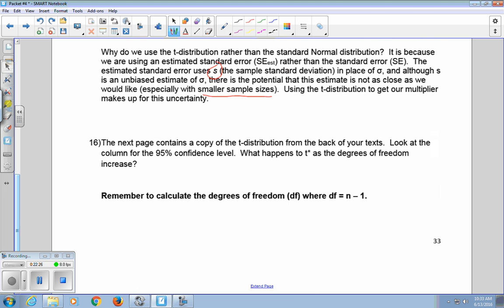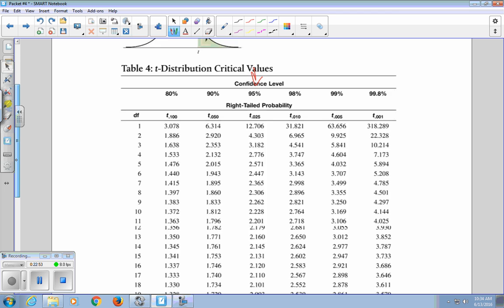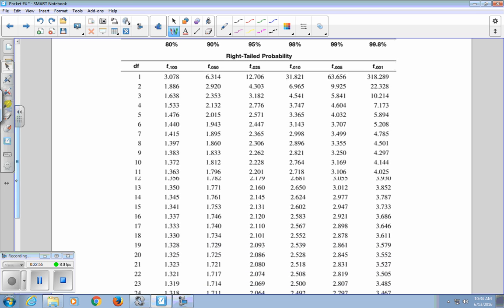The next page contains a copy of the t-distribution table from the back of your textbook. Look at the column for 95% confidence level. What happens to t star as the degrees of freedom increase? Here is our t-distribution table, and we're focusing on the 95% column, where our t star is.